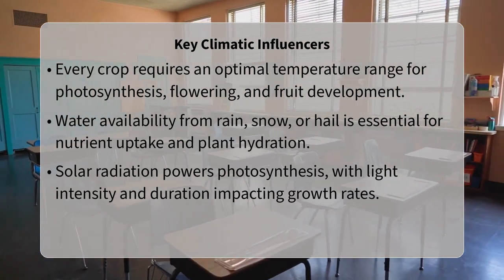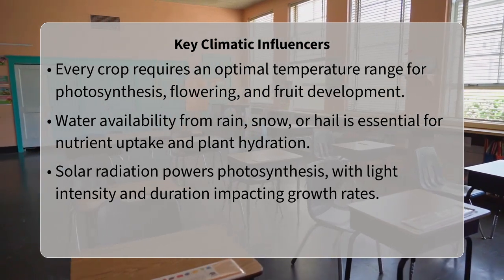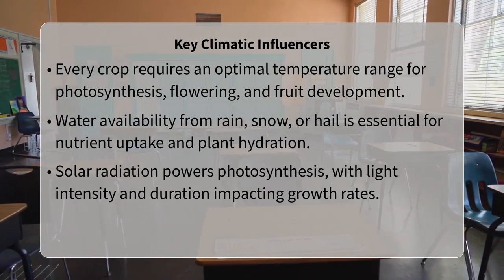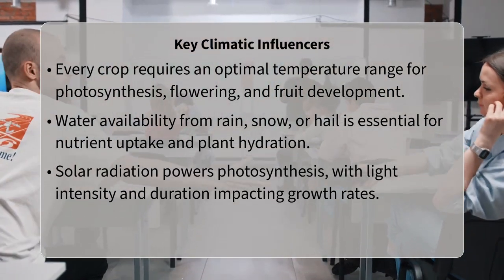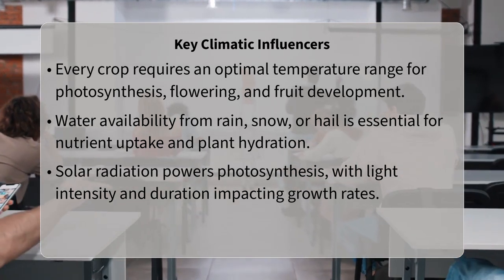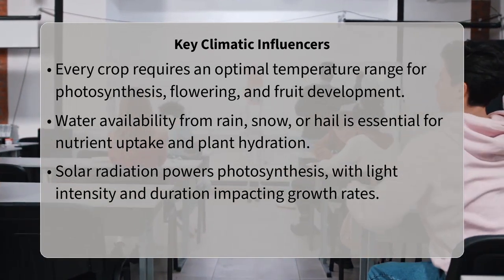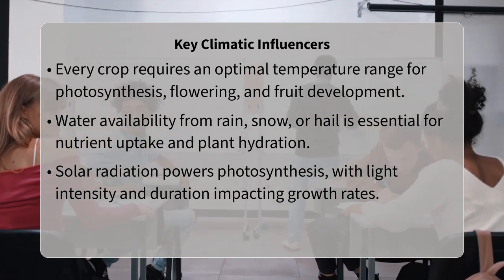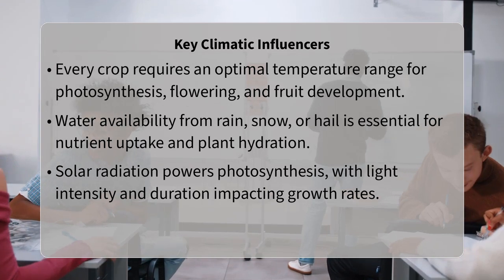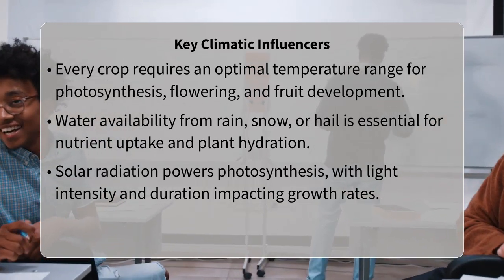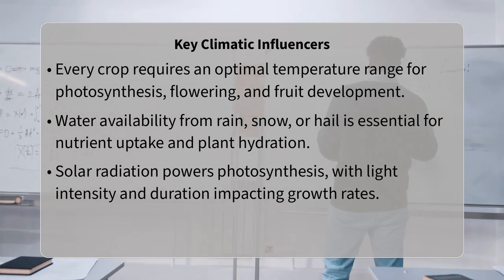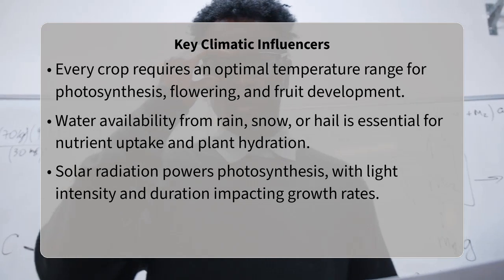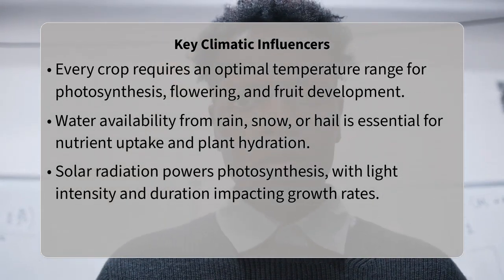Precipitation, the amount of rainfall, snow, or hail an area receives, is equally critical for crop survival. Water is essential for nutrient uptake and plant hydration, with different crops having vastly varying water requirements. Rice, for example, is a water-intensive crop typically grown in floodplains or irrigated paddies, whereas drought-resistant crops like sorghum can thrive in arid and semi-arid regions with limited rainfall. The timing and distribution of precipitation throughout the growing season are also vital, influencing planting schedules and yield.